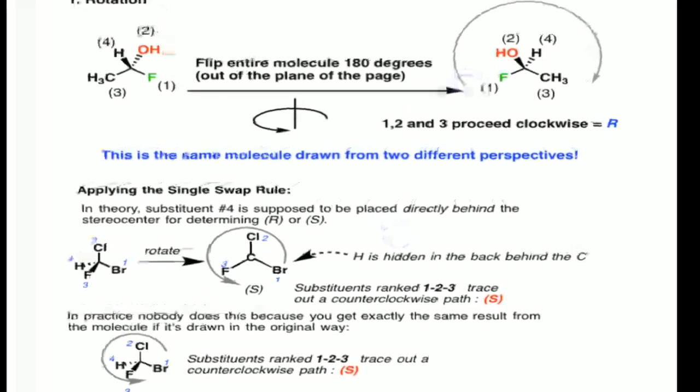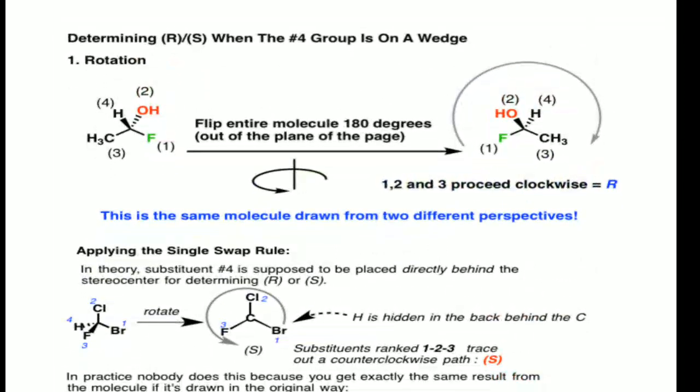Here the fourth priority group is present on a solid wedge. That is, the fourth priority group hydrogen is present towards the observer. So always the fourth priority group should be placed away from the chiral carbon arrangement. So the hydrogen is placed here. Next, these two are flipped or swapped.